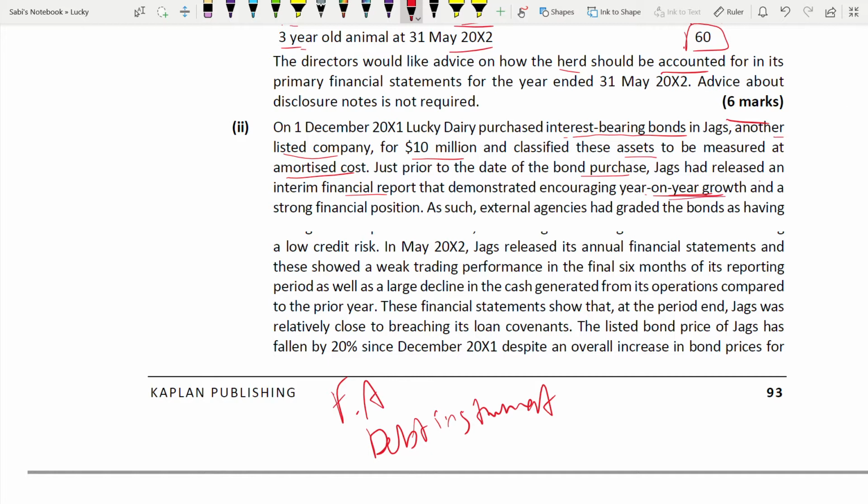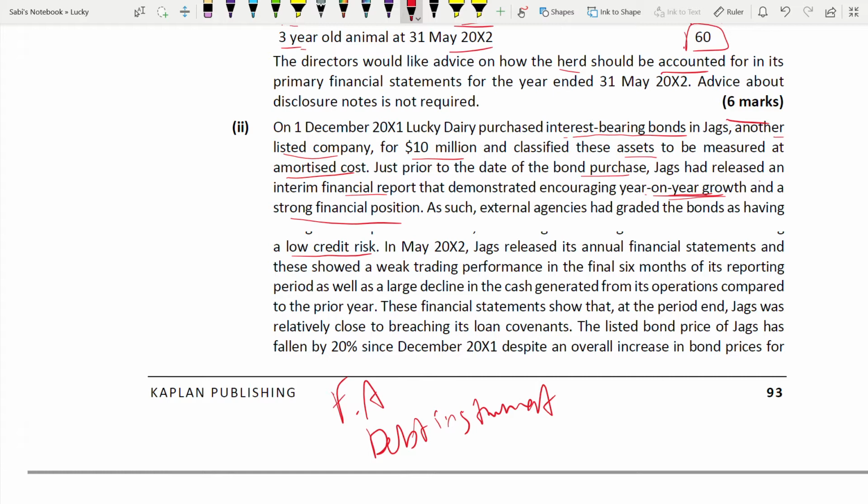So year-on-year growth is there and a strong financial position. As such, external agencies had graded the bond as having a low credit risk. Now something comes up in your mind, pops out, that this is actually regarding impairment of financial asset. Be prepared for this topic as well.